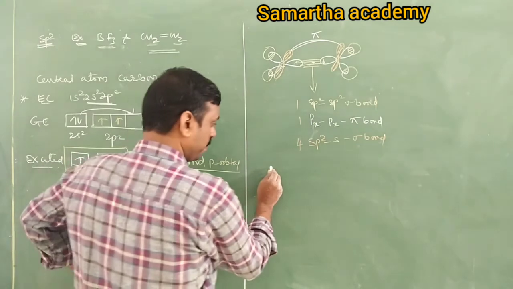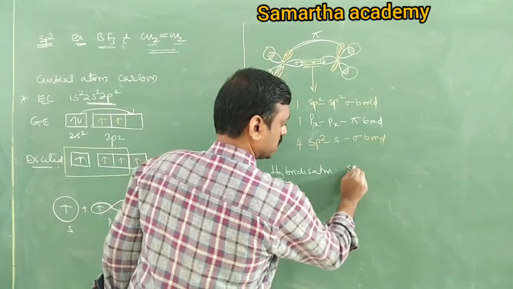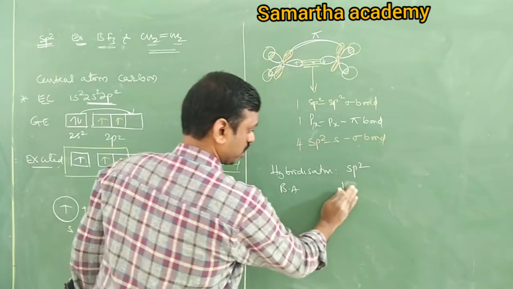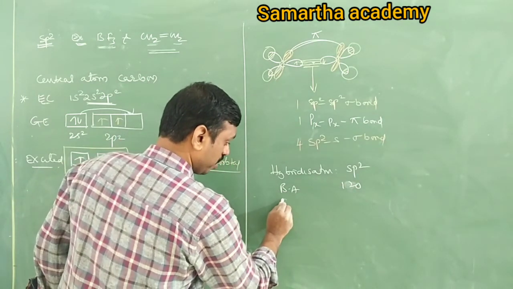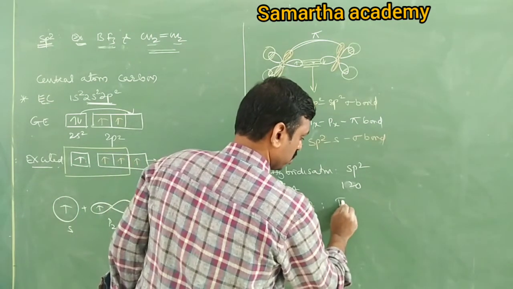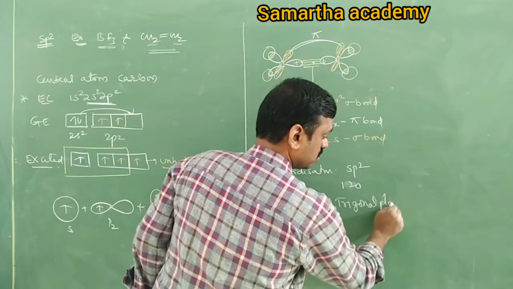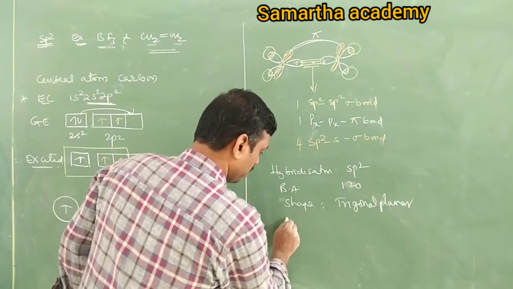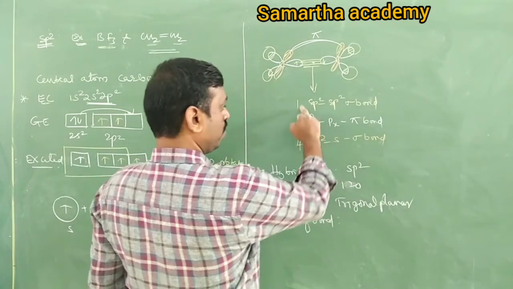Come on, tell me. First, the hybridization of the molecule is sp2. Next, bond angle 180 degrees, sorry, 120 degrees. Next, the geometry or shape. What is the shape of the molecule? Trigonal planar, isn't it? Trigonal planar. Next, number of bonds. There are how many bonds?